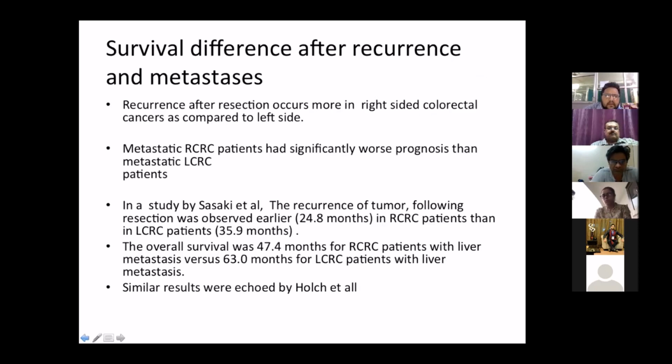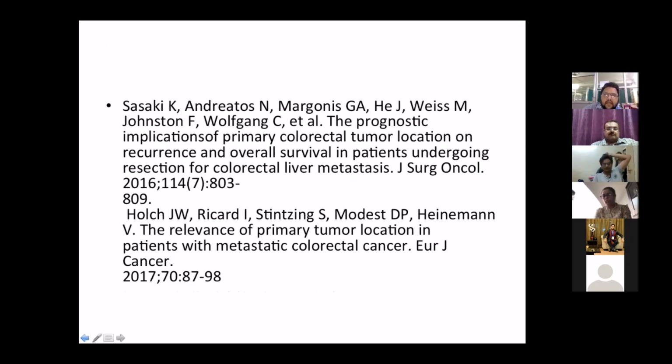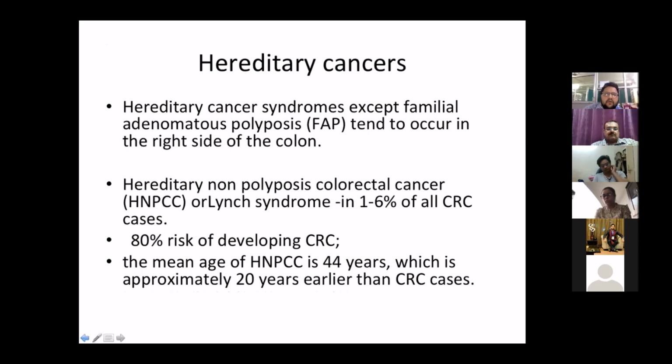As far as survival after metastasis and recurrence is concerned, again it is the left-sided colorectal cancer which has an advantage. This was shown by studies by Sasaki et al. and Holch et al. Then, I have already mentioned the hereditary colorectal cancer.